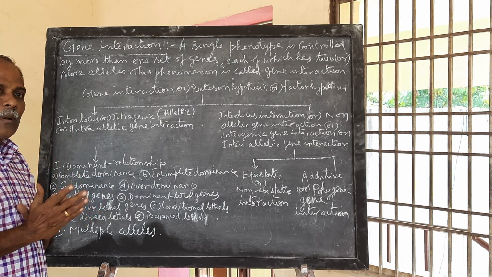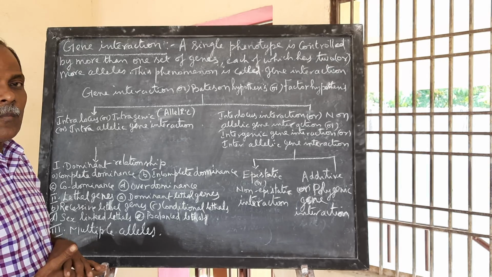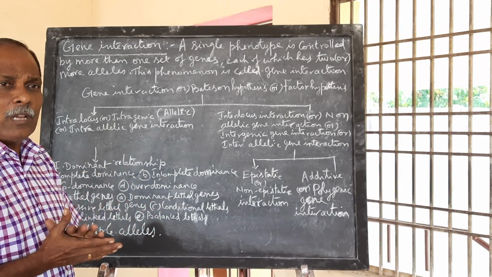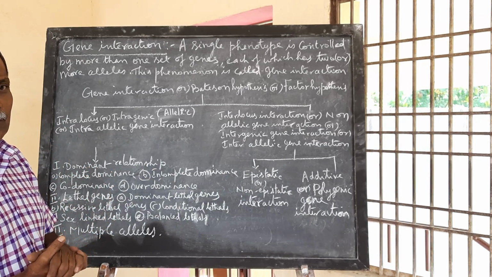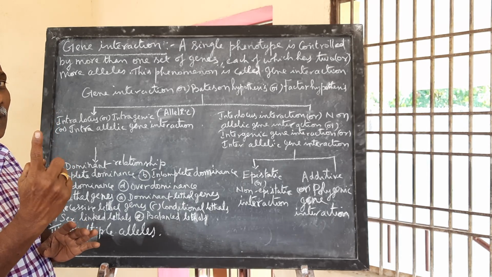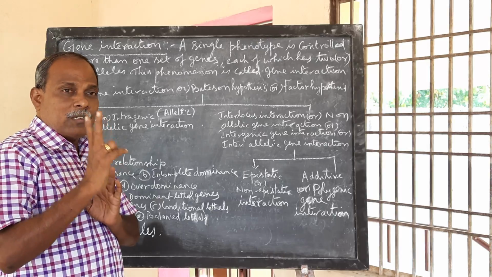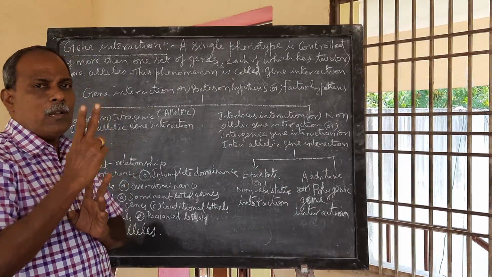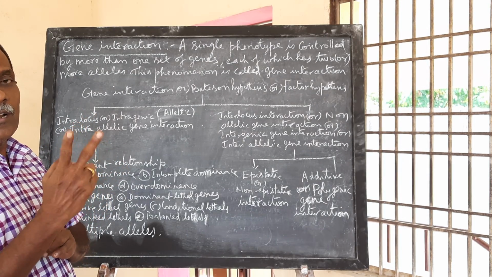But of course, the law of dominance is not applicable to all crosses. There are exceptions. What kind of exceptions do you come across? Gene interaction. In the normal case, a single character is controlled by a single gene. For a pair of contrasting characters, a particular character is controlled by a particular gene only. So you get a pair of alleles. A pair of contrasting characters are called alleles.